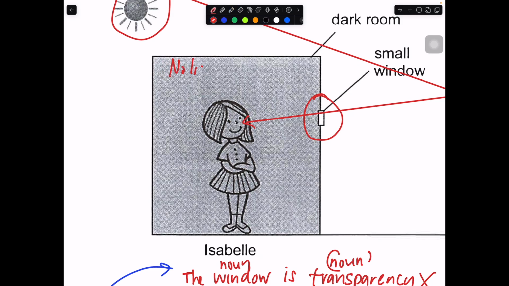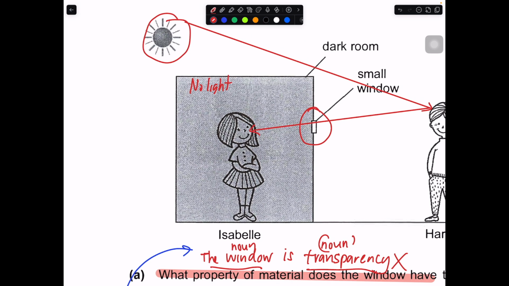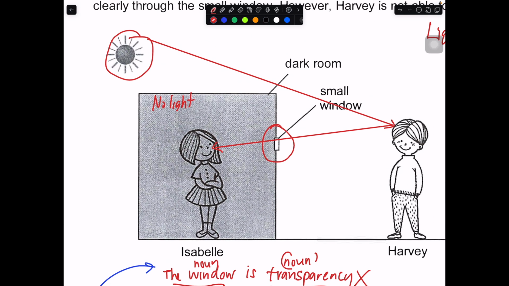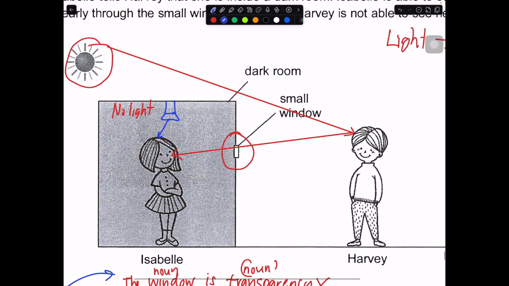No light source. If there's no light source, there's nothing hitting Isabel and nothing reflected into Harvey's eyes. Imagine that there is a light source: the light will hit Isabel and then get reflected into Harvey's eyes. This is the ideal scenario that should have happened if there's a light source in the dark room. But now the problem is there's no light source. So this is the problem.